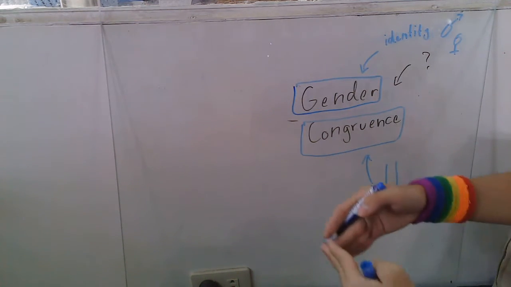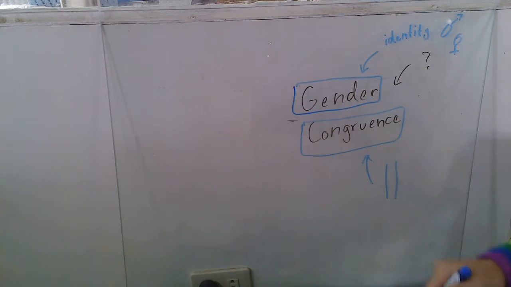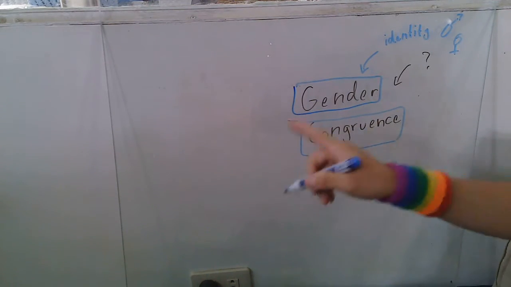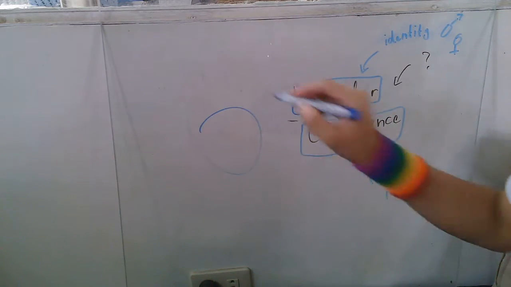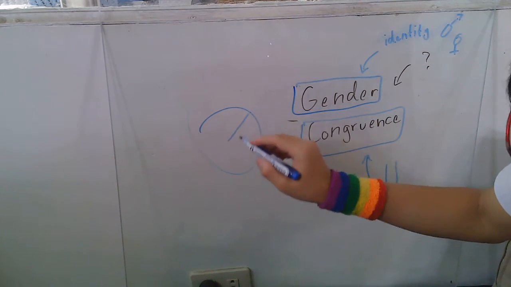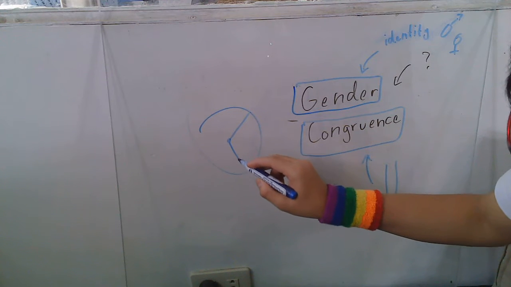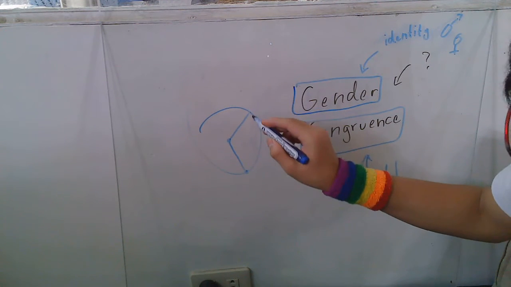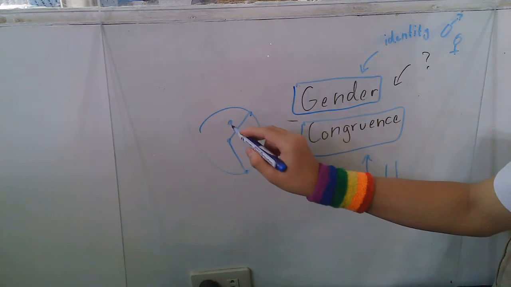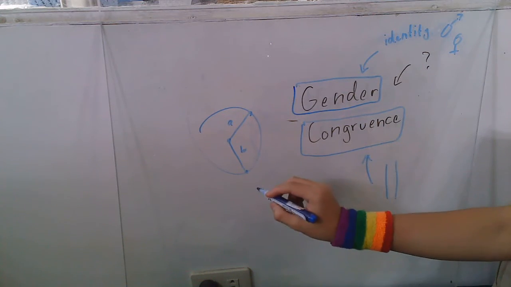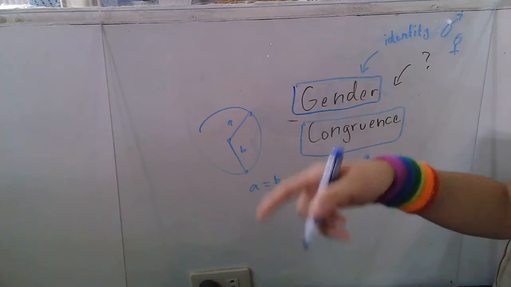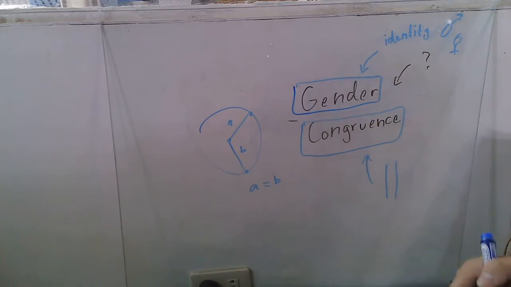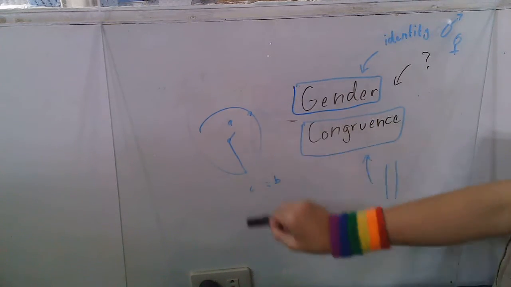When we say that these two are congruent, they have roughly the same measure. If we have a circle and two lines that connect the center and the circle, we would say A and B. We can say that A is congruent to B because by definition of radius, all radii of a circle are the same length. That's congruence.